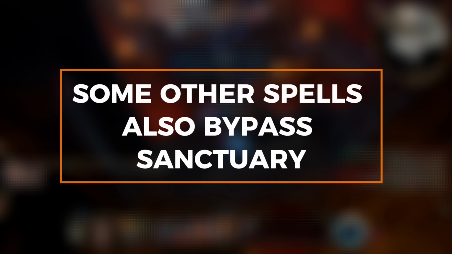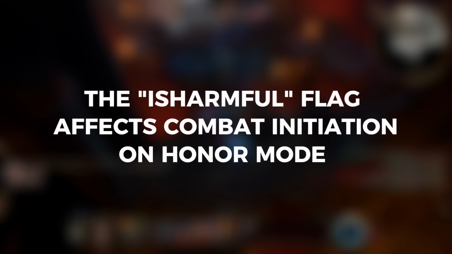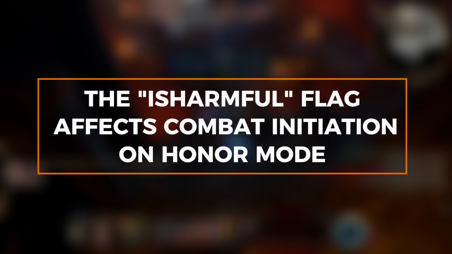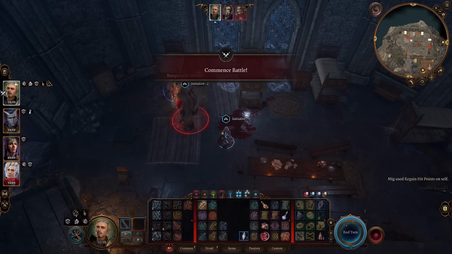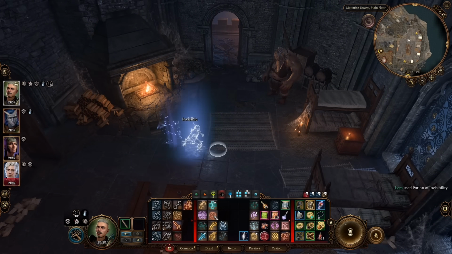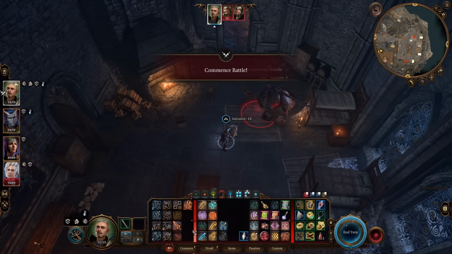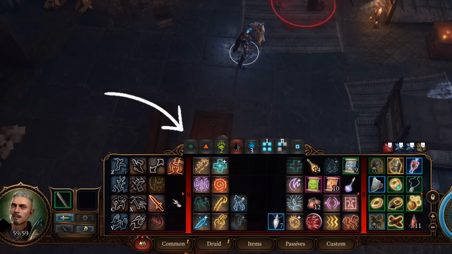There are a number of damaging spells that similarly lack the Is Harmful flag, even though you'd expect them to have it. The big ones are Blight and Thorn Whip. Both will bypass Sanctuary. Another reason this spell flag matters is because of how combat initiation works in Honor Mode. In Honor Mode, when you initiate combat with certain abilities, on the first round of combat, you won't have the action that you spent to activate that ability. So if I use Booming Blade while hiding, I won't have my action available when combat starts. I still don't fully understand how this effect works in the game code, but as a general rule, abilities with Is Harmful will eat your action when you initiate, and abilities without it will not, although there are some exceptions.